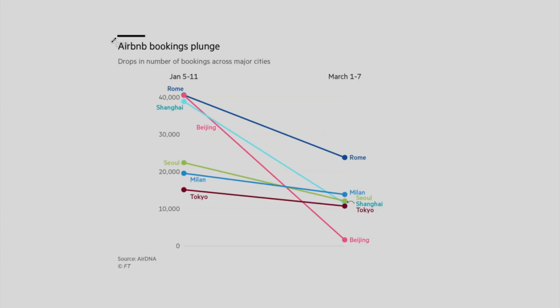And if you just look at the Airbnb bookings, we're seeing a massive plunge across all these different industries, whether tech or even if we're just going to look at oil, like we're going to do in just a second. You can see that if we just compare Rome, we have 40,000 bookings, roughly speaking, but now over time, from January to March, we've seen almost a 50% drop in the Airbnb bookings. So this is really adversely impacting these businesses. We're seeing a massive decline from 40,000 to almost zero in Beijing. And you can see how drastic this effect is on these different businesses.